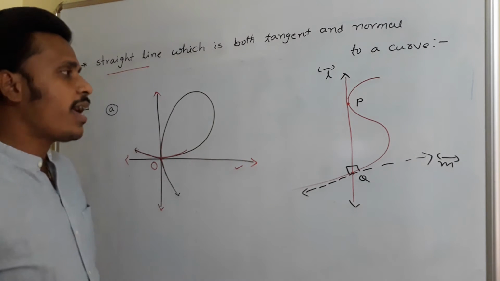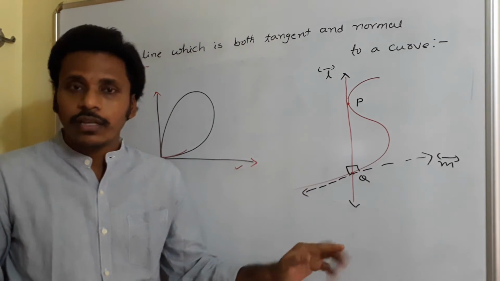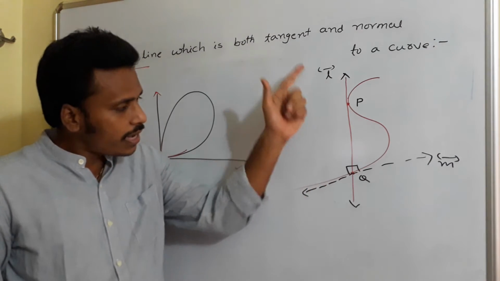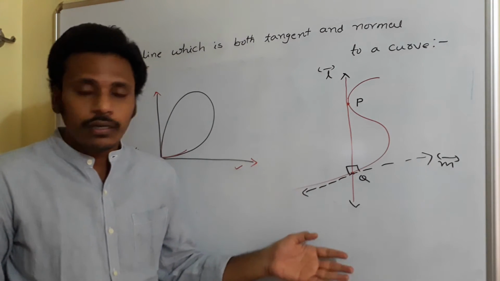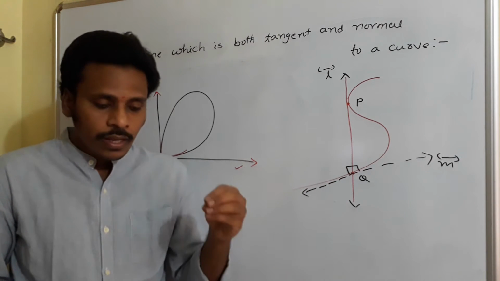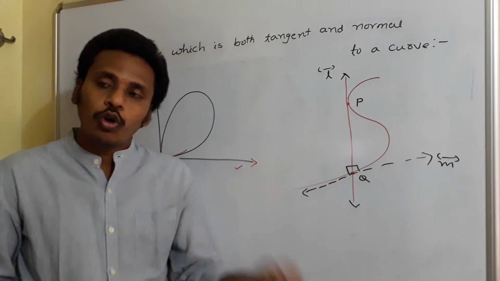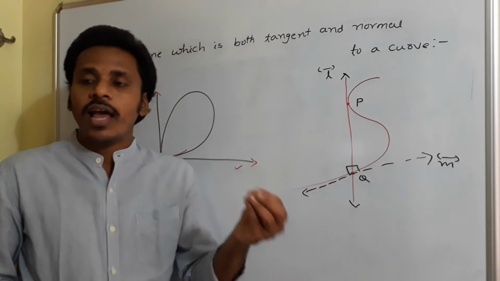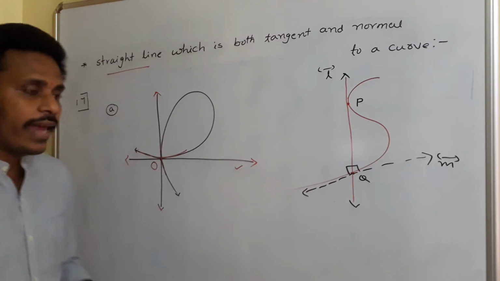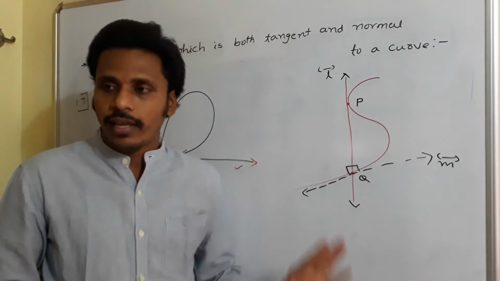But for this second diagram, I have a line L which behaves like a tangent for the curve at the point P, and the same line L acts like a normal for the same curve at the point Q. So there is a possibility that a line acts as both a tangent and a normal for the same curve. Maybe it happens at the same point, or sometimes at two different points like this.